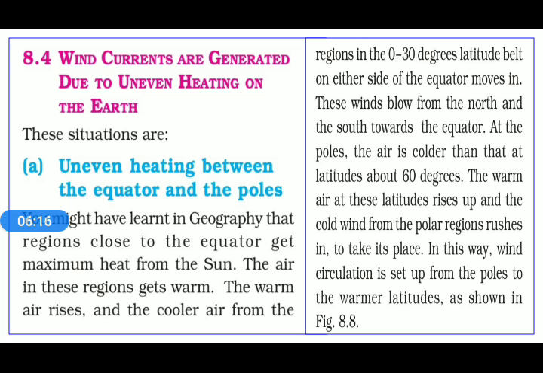That means the uneven heating between the equator and the poles is responsible for forming the first wind current, or wind circulation, on the surface of the earth.